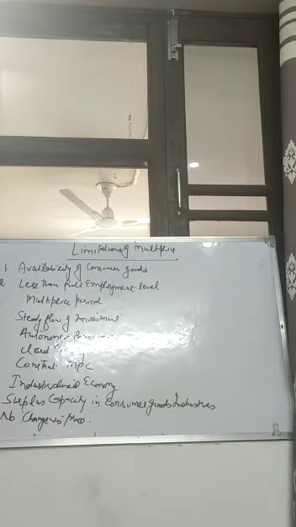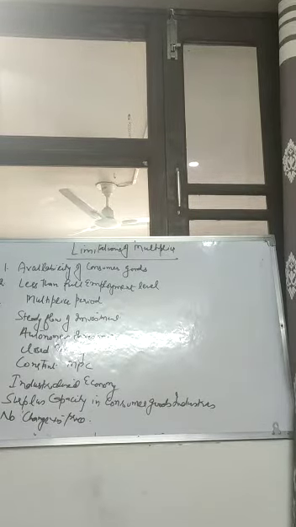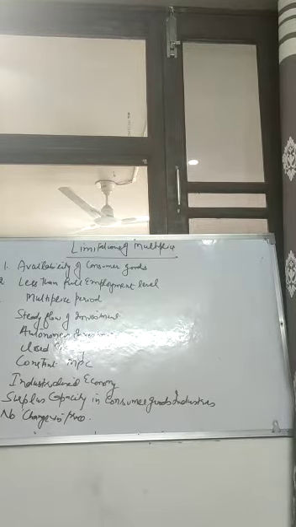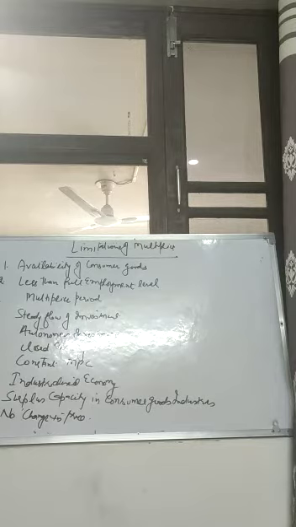So first one is the availability of consumer goods. As we know that the working of a multiplier largely depends upon the consumption, because the consumption of one person becomes the income of another person. So availability of consumer goods means that the people will do the consumption only if the consumer goods are available in the economy. If there is a deficiency or shortage of goods in the economy, then the people will not be able to consume, and hence the multiplier will not work.